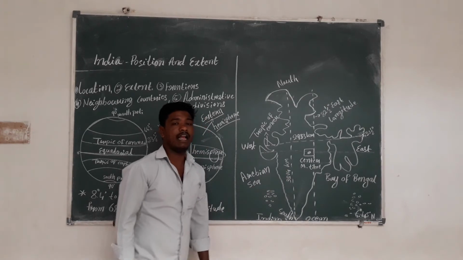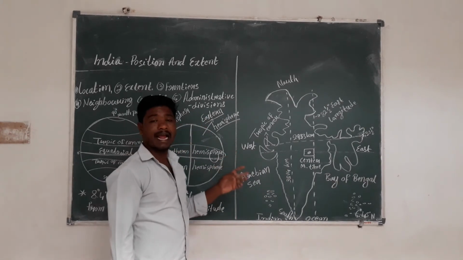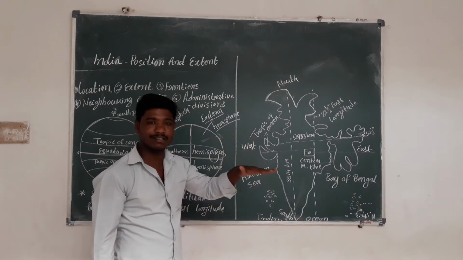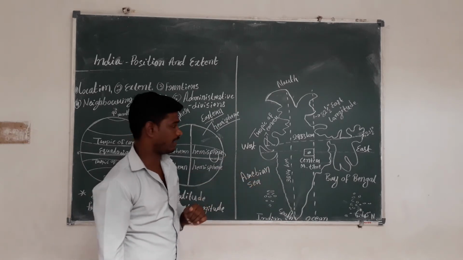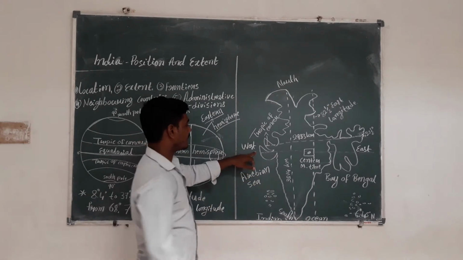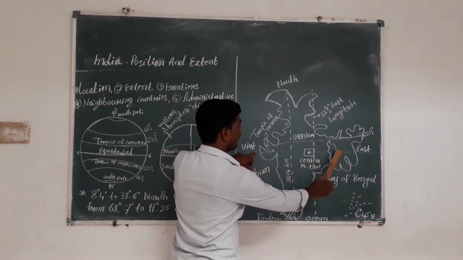Also, the Tropic of Cancer line passes through the middle of India. This is the Tropic of Cancer line.